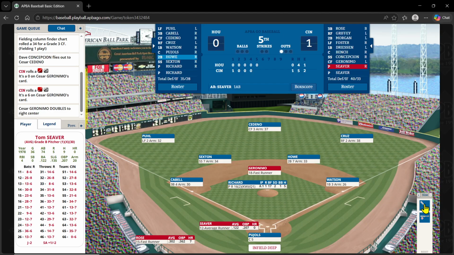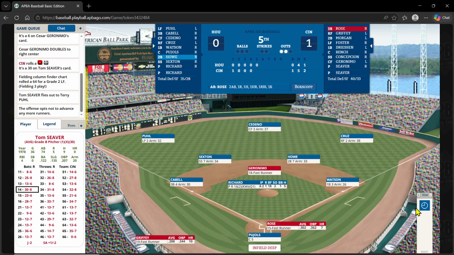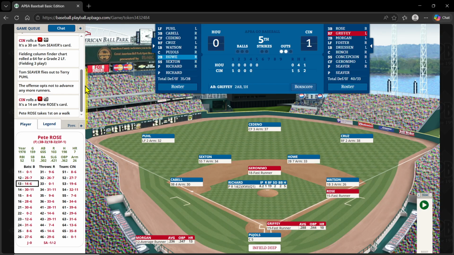Seaver will just swing. He's already in scoring position, so I'm not going to bunt. It's a 14-30. It's a fly out to Terry Poole. 20 chances. I'm going to hold. I'm not going to make the last out at third base. He's still already in scoring position. Give Rose a chance with a runner on second and 2 out. And 14 is going to be a walk, so Rose is on. First and second, it's up to Griffey against Richard.